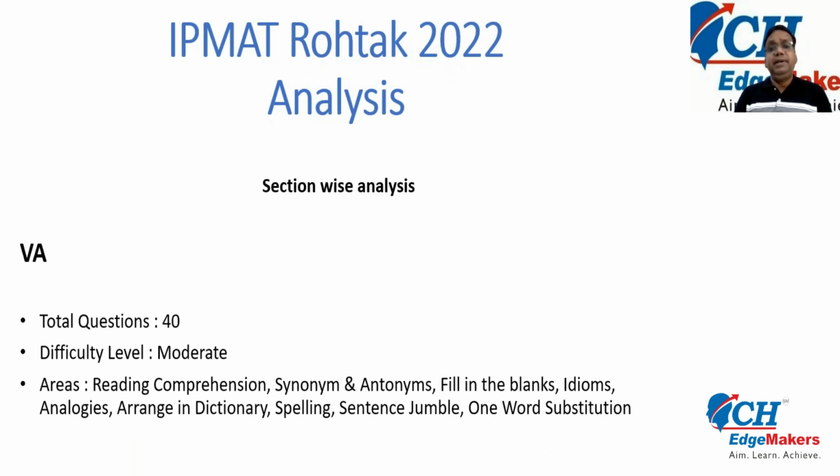The verbal ability section was again of moderate difficulty level, and there were a lot of questions based on vocabulary. If you had prepared your word list thoroughly, it was very easy to attempt at least 30 questions in 30 minutes. There were 3 RCs, reading comprehension passages. Questions were based on synonyms and antonyms, fill in the blanks, idioms, analogies, arrangement of words in dictionary order, identifying the correctly spelled word, jumbled sentences, and one word substitution.